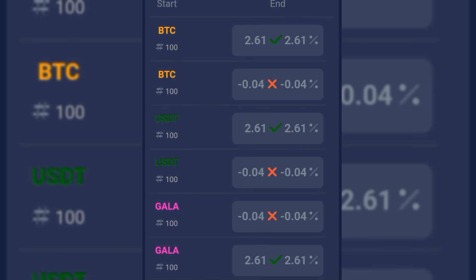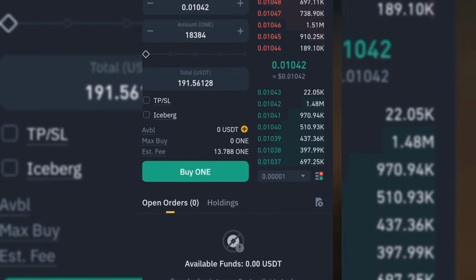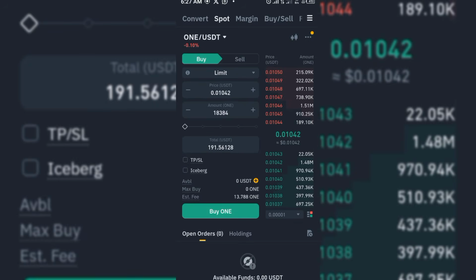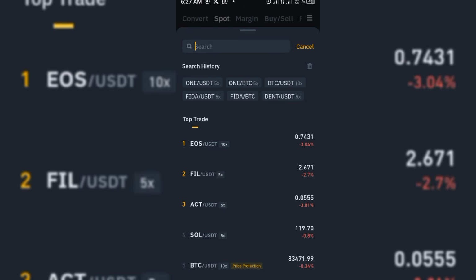Okay, so now this particular website is telling us that we start by buying BTC, then sell to USDT and Gala. So what are we going to do? This particular arbitrage is going to be done on Binance. So now we head straight to Binance. First of all, we are going to be buying BTC. If I buy BTC right now, we are going to click here on spot trading. We're going to search BTC USDT.